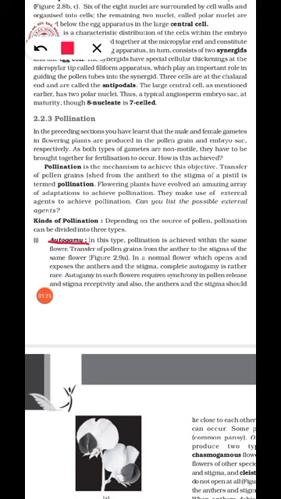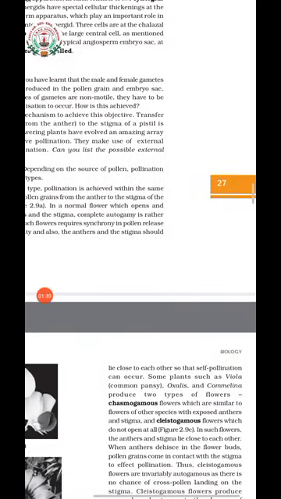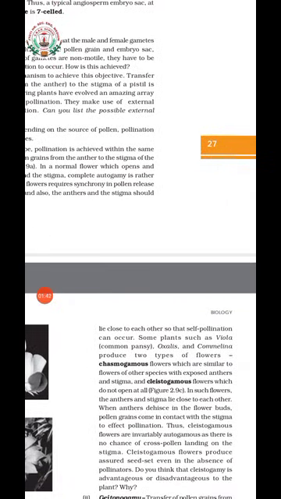In normal flowers, which open and expose their anthers and stigma, autogamy is rare. Autogamy can be seen especially in flowers which do not open at all. That kind of flowers are known as cleistogamous flowers. So what are cleistogamous flowers? The flowers which do not open are known as what? Cleistogamous flowers. In cleistogamous flowers, autogamy is the type of pollination that occurs.